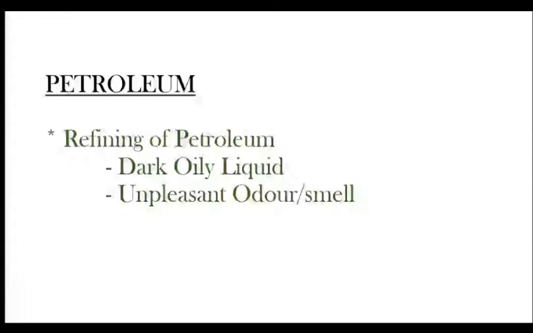Petroleum was formed from organisms living in the sea. When these organisms died, their bodies were buried at the bottom of the sea and covered by layers of sand and clay, where there is no air but high temperature and high pressure. After many millions of years, the dead organisms transformed into petroleum and natural gas.